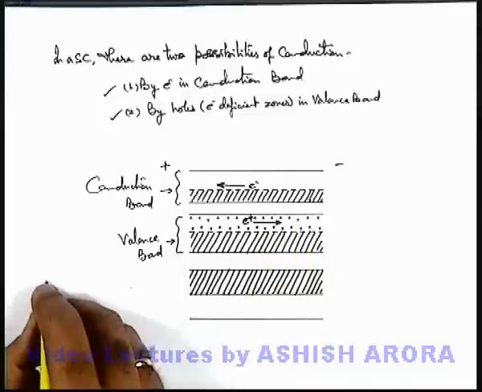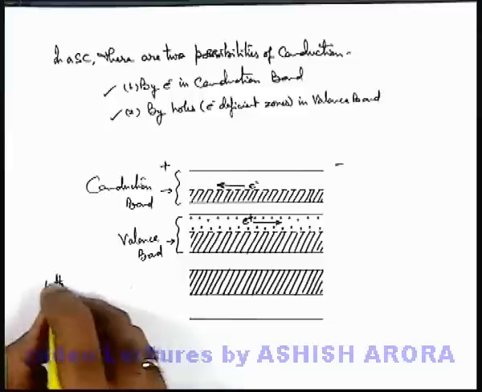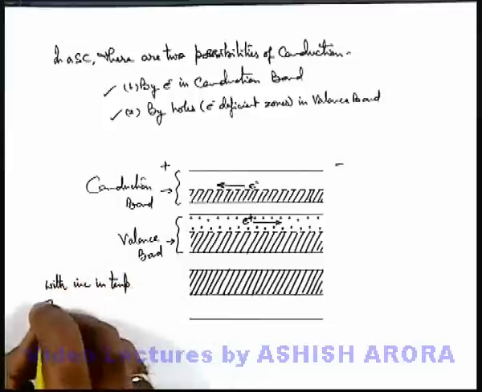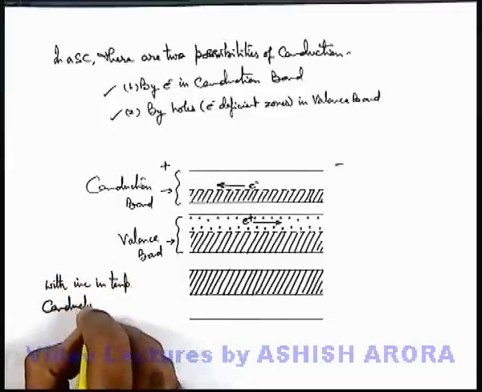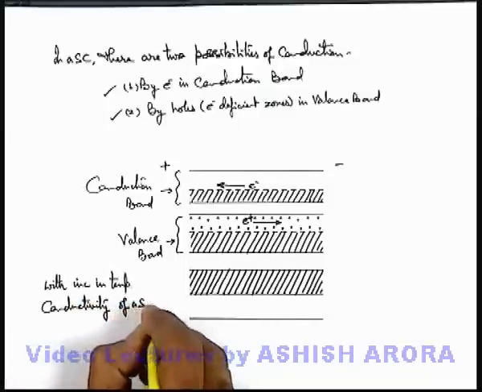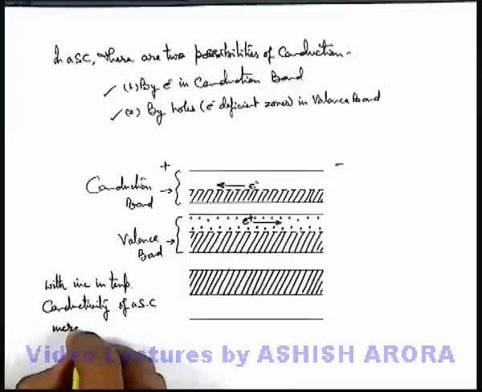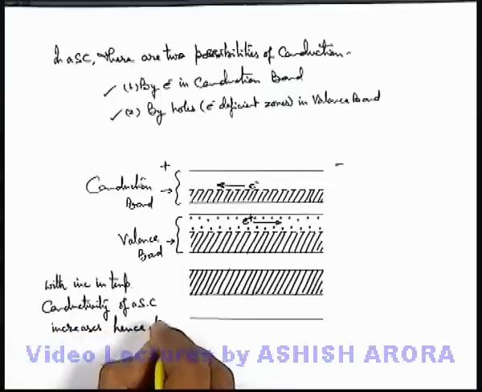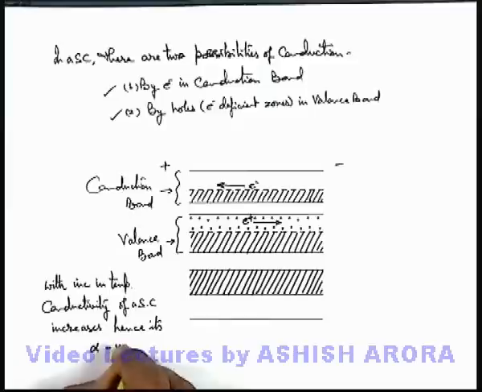So we can simply write which we already discussed, that with increase in temperature, conductivity of a semiconductor increases, hence its alpha is negative, which we already discussed.